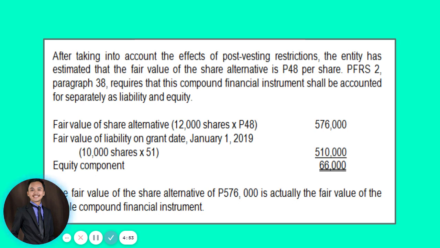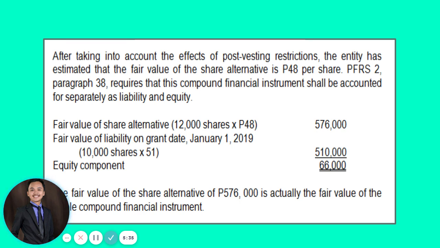So in this case, if the first alternative will be followed, then we will have a total fair value of share alternative of 576,000. And if the alternative is cash settled or cash payment, the fair value of the liability on grant date, which was on January 1, 2019, was 51 pesos, multiplied by 10,000 phantom shares. So that is 510,000. So in that case, we have an equity component of 66,000. There is a 66,000 equity component.